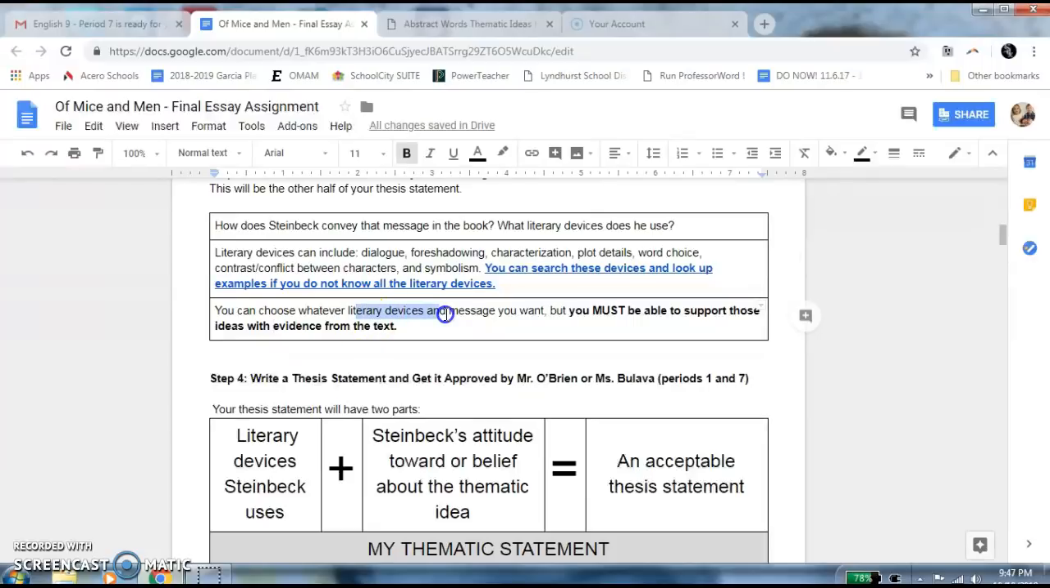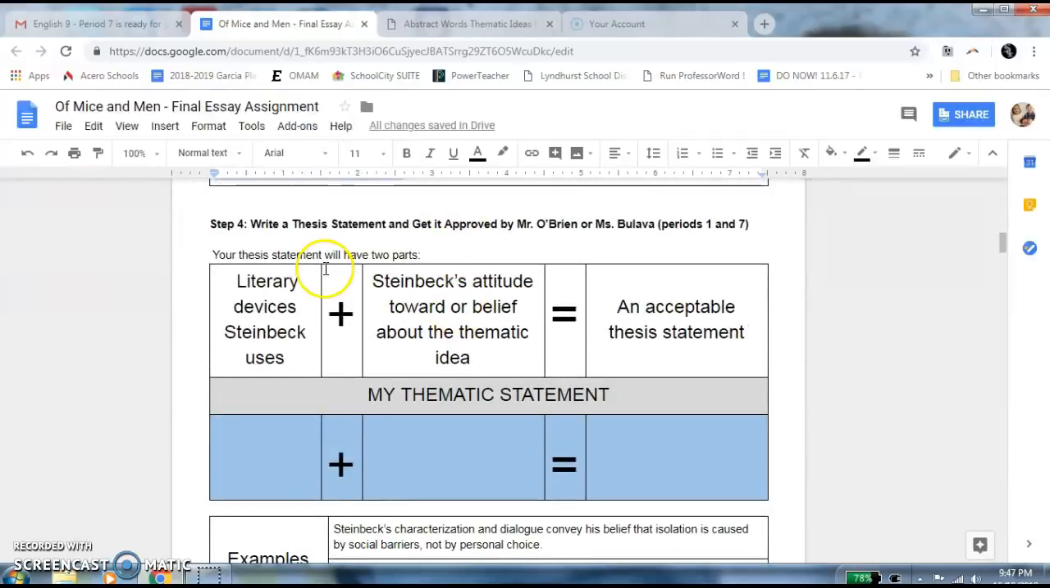So you can choose whichever one you want, but you must be able to support those ideas with evidence from the text. So this is what it's going to look like. Step 4. Write a thesis statement and get it approved by either me or Mrs. Bolova if you're in periods 1 or 7.